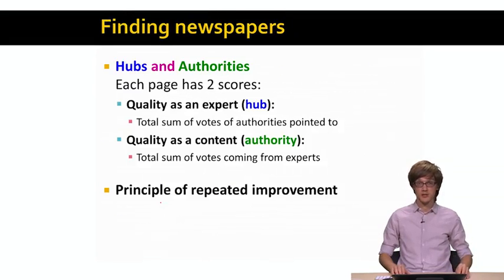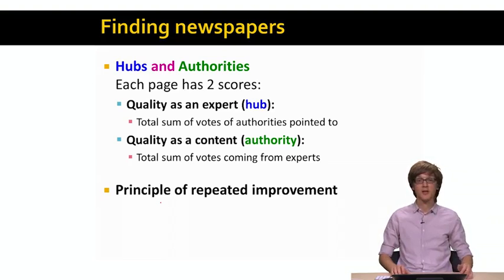So the idea is the following. For every page we will have its hub and its authority score. Each page will have a quality as an expert, which we will call its hub score, and it will also have a quality as a content provider, which we will call the authority score.